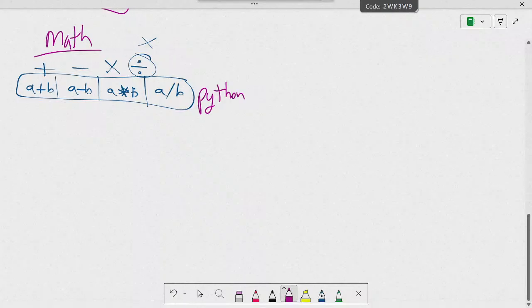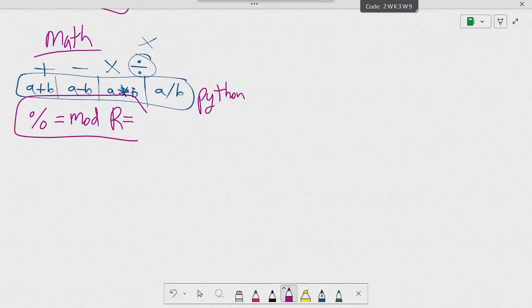We also have another symbol. It's the percent sign. The percent sign is the modulus. Okay? And that gives you the remainder of a division. Okay? This is called the modulus or mod. So these are all the math functions that you can have.